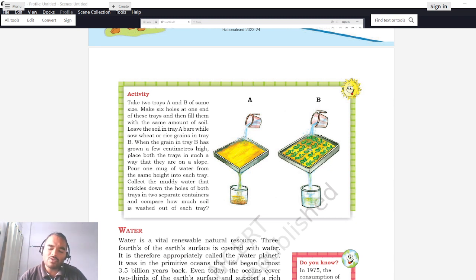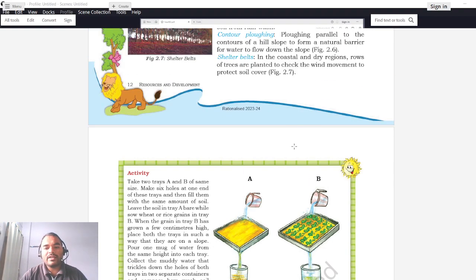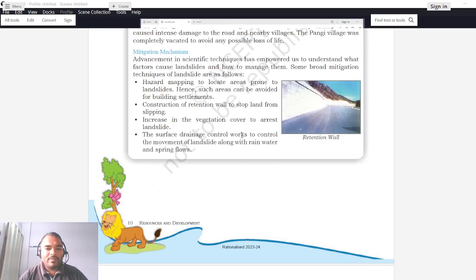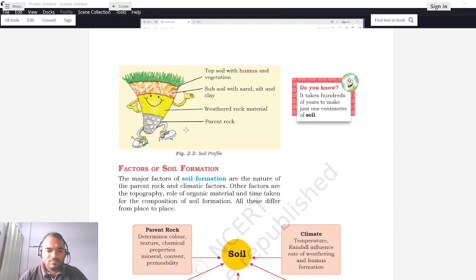Why does this happen? Because roots of the plants hold up the soil, they prevent the soil from flowing with water. So this is the way in which landslide can be prevented. So increasing the vegetation cover to arrest landsliding is the way in which landsliding can be prevented. Okay, so do you understand now what landsliding is, what happens, and how to prevent it?